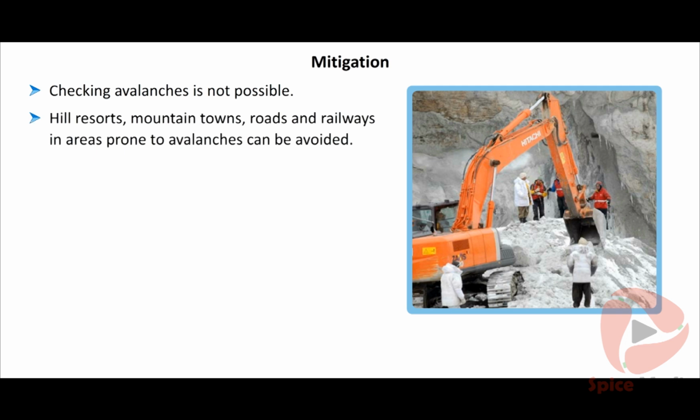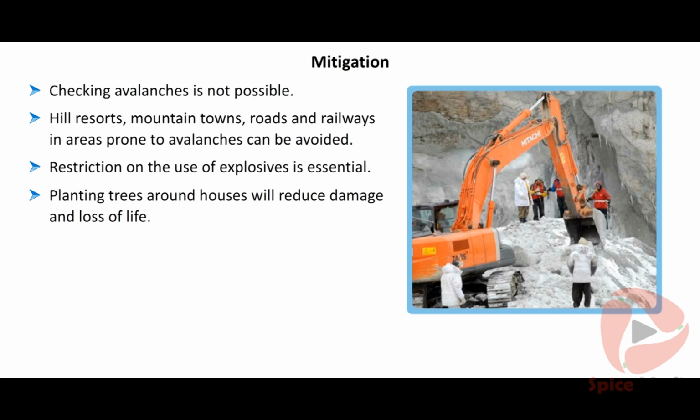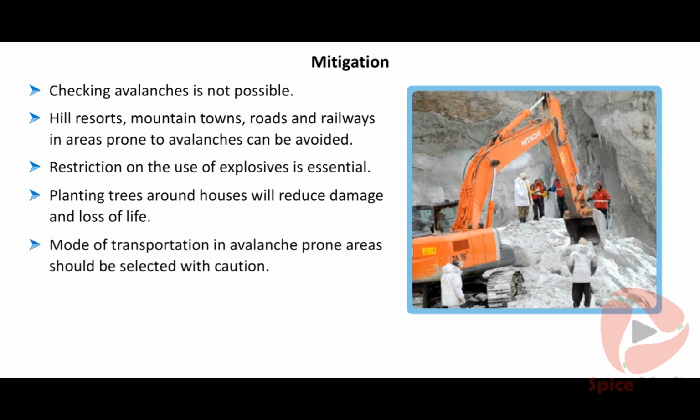Hill resorts, mountain towns, roads and railways in areas prone to avalanches can be avoided. Restriction on the use of explosives is essential. Planting trees around houses will reduce damage and loss of life. Mode of transportation in avalanche-prone areas should be selected with caution.